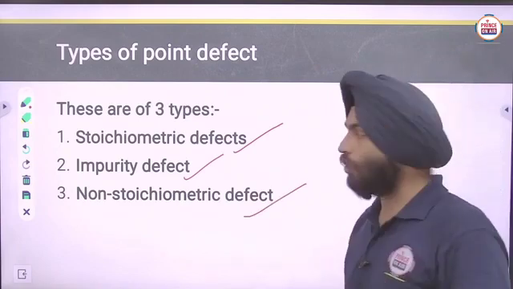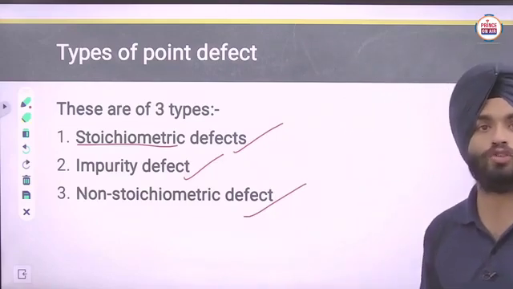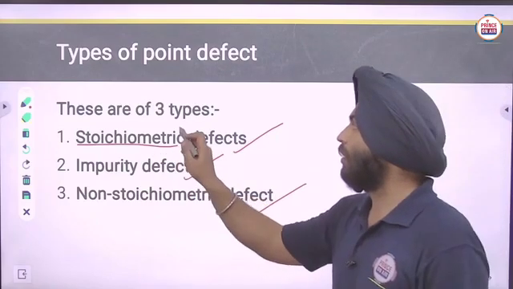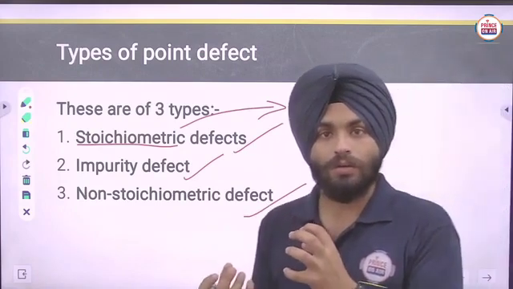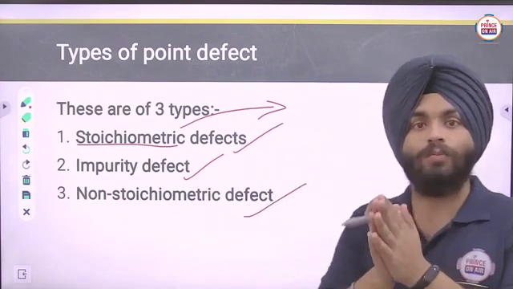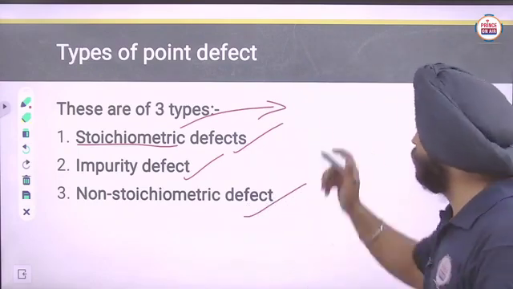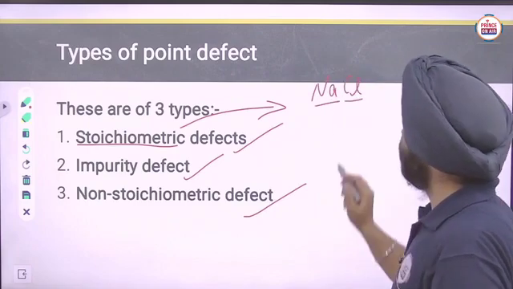Firstly, what is the meaning of stoichiometry? Actually it is the proportion of the given components present in a given molecule or formula, like NaCl. What is the meaning of NaCl here?